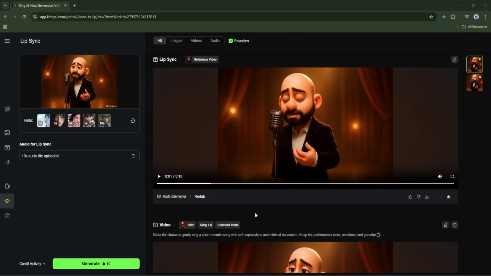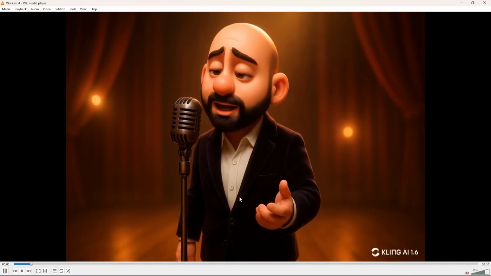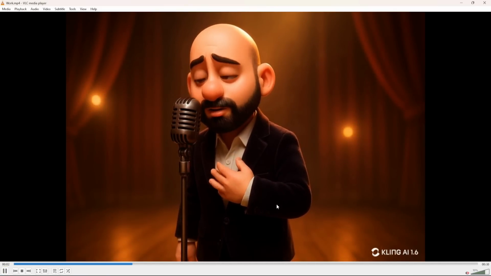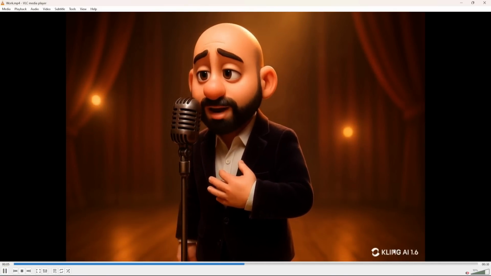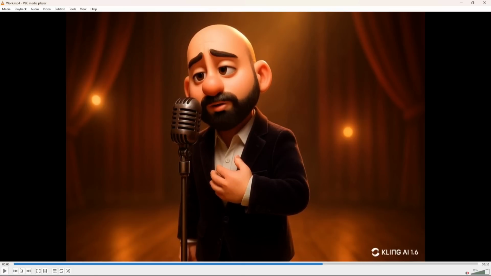The mouth movement is now fully synced with the vocals, and it really feels like the character is singing. Now once you've animated your scene and synced the audio in Kling AI, you might notice something in the final render. A watermark. Specifically, there is a small Kling AI logo in the bottom right corner of every generated video. Now to be fair, that's completely expected. Most AI tools add a watermark if you are using the free version, but the good news is there is a way around it, and even better, it's free if you play it smart.